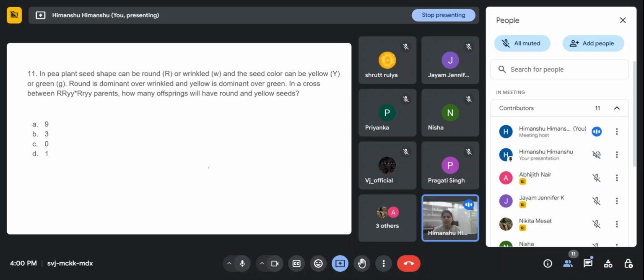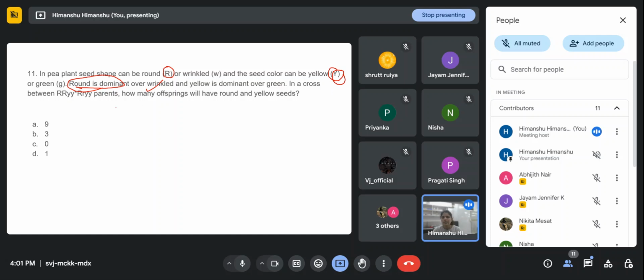Next question. In pea plants, seed shape can be round or wrinkled, and seed color can be yellow or green. In the question, they mention that round is dominant over wrinkled, and yellow is dominant over green.